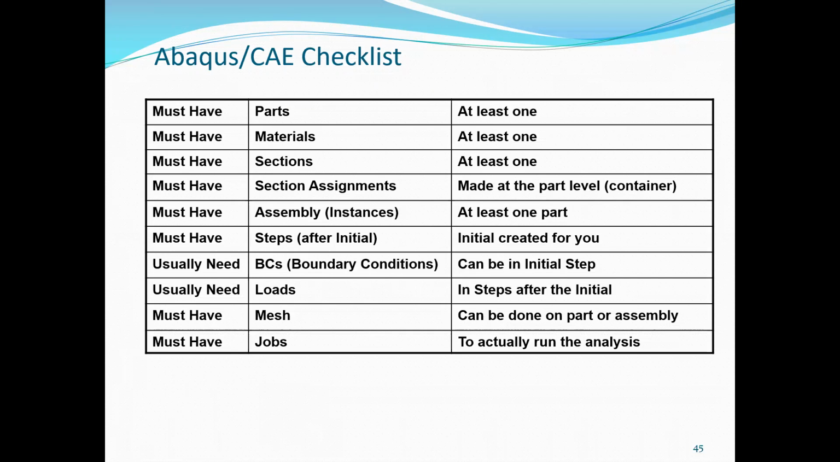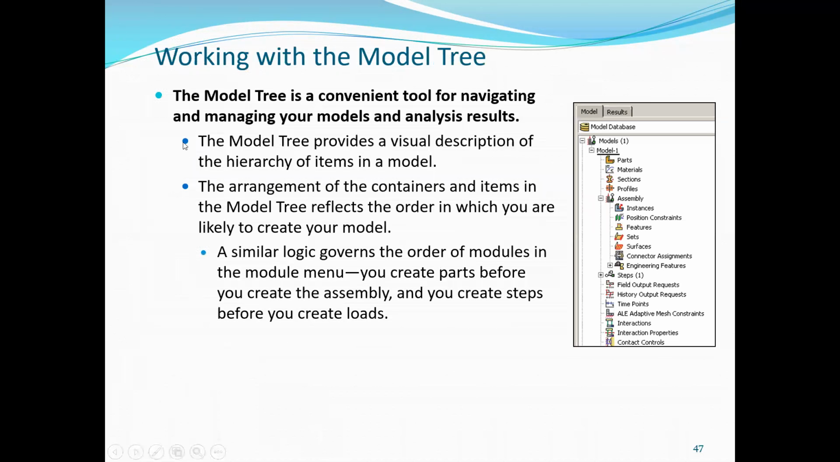And working with the model tree. The model tree is a convenient tool for navigating and managing your models and analysis results. The model tree provides a visual description of the hierarchy of items in the model. The arrangement of the containers and items in the model tree reflects the order in which you are likely to create your model. A similar logic governs the order of modules in the model menu. You can create parts before you create the assembly, and you can create steps before you create loads. So we have to follow one sequence.